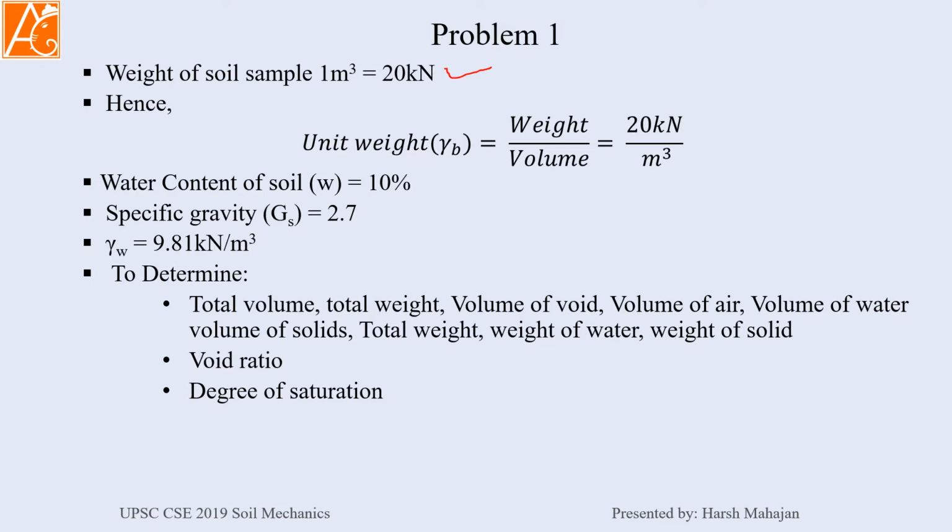That means we are getting the unit weight. Unit weight is weight divided by volume. There is a concept known as density or mass density, which is mass upon volume. But unit weight is weight upon volume, and it is 20 kilonewton per meter cube. Then second, water content is given as 10%. Gs is given as 2.7. Then gamma W, the unit weight of water, means 1 meter cube of water weighs 9.81 kilonewton, and we have to determine the void ratio and degree of saturation. Let us see how to do it.